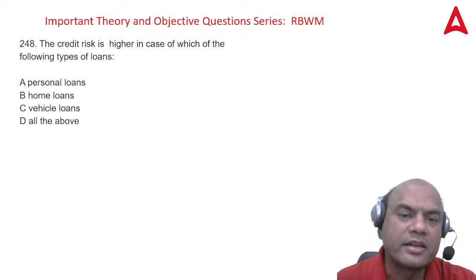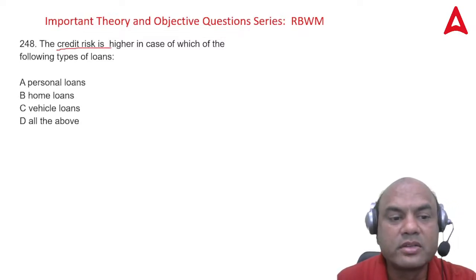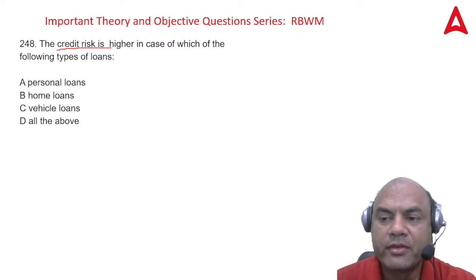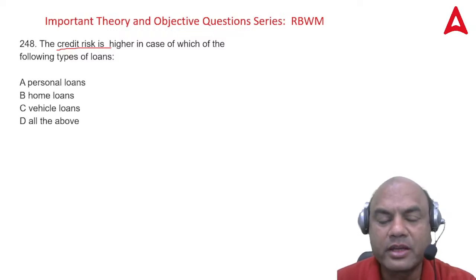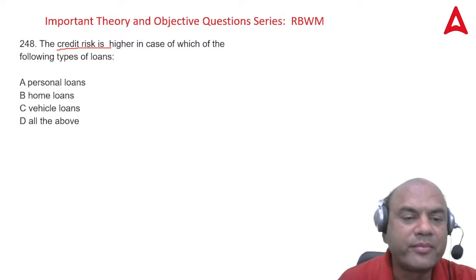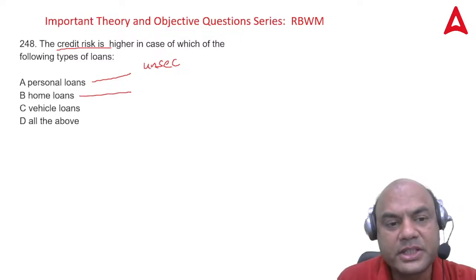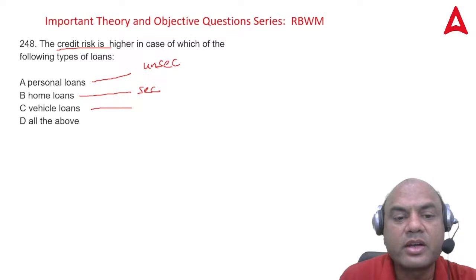The credit risk is higher in case of which of the following types of loans? Personal loans, home loans, vehicle loans, or all of the above. Now you tell me, is a personal loan secured or unsecured? Unsecured means no security. Home loan: do you have a security against the home loan? Yes, so that is secured. Vehicle loan: do you have a security? Yes, secured.